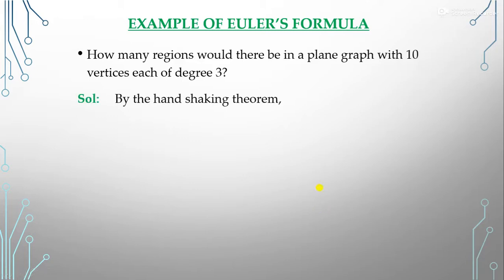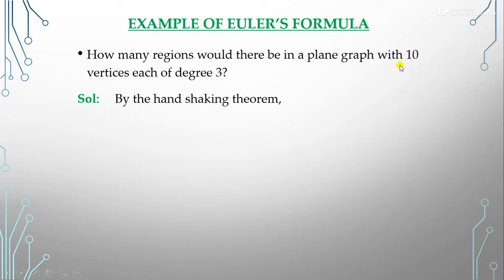Now let's take an example of Euler's formula. Suppose it is asked: how many regions would there be in a plane graph with ten vertices, each of degree 3? So here we calculate the regions, and by Euler's formula we need the edges, vertices and regions. We are asked to calculate the regions, so to calculate the regions by Euler's formula, we need the vertices and the edges. Here we have the vertices, ten, but we do not have the edges.